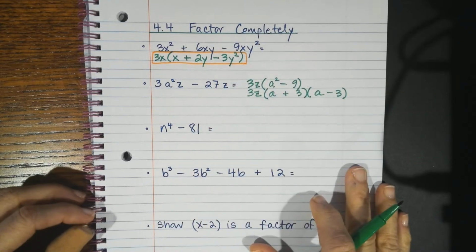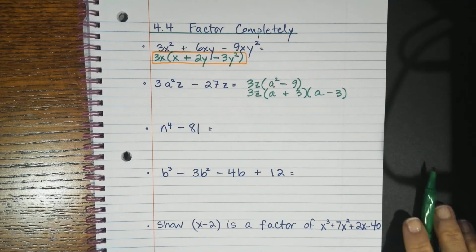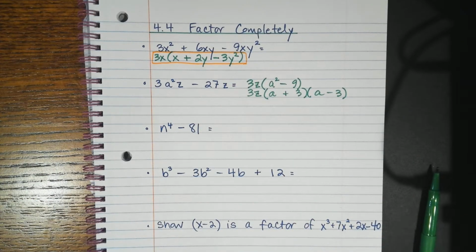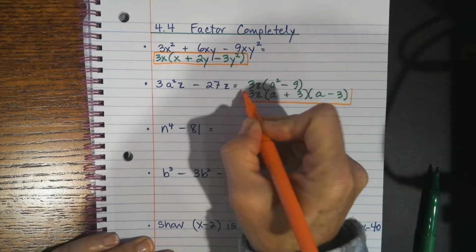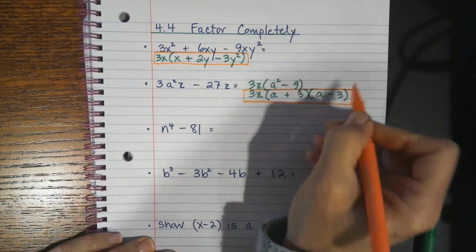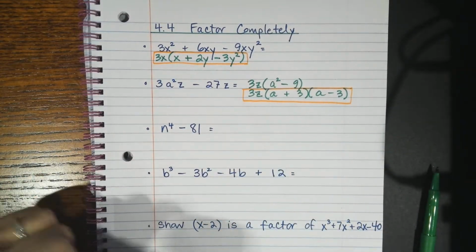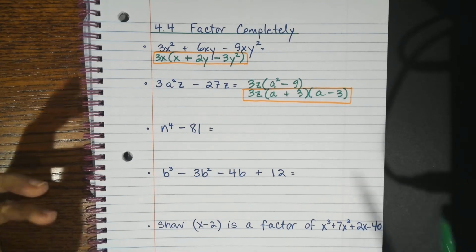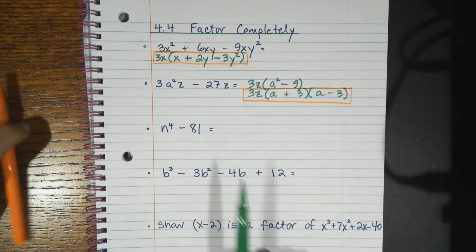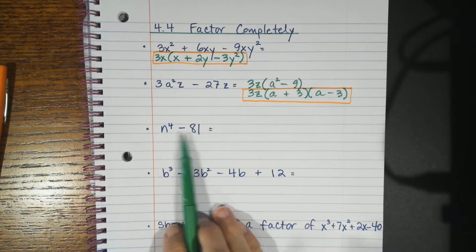I did a whole other video on that. Actually, you were introduced to that in Algebra 1, and we've gone over it a few times. You may need to remind yourself again. And a lot of this is just recognizing the patterns, but those clearly are unfactorable parts.